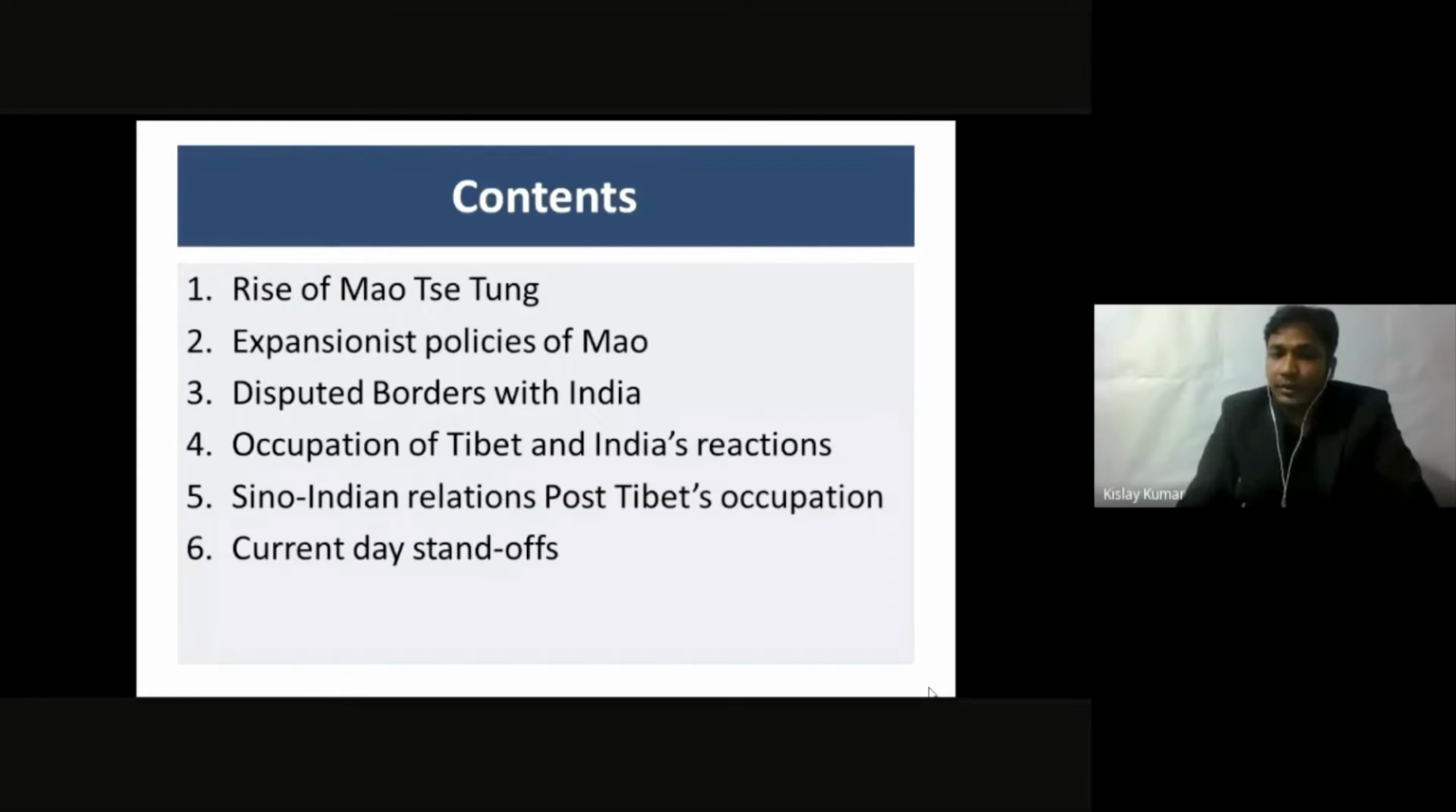The fourth topic would be the occupation of Tibet and India's reaction to it, because Tibet and India used to share borders earlier, and when China occupied Tibet, we came directly in contact with China. The fifth topic would be Sino-Indian relations post Tibet's occupation, and the last topic would be current day standoffs, meaning the conflicts between India and China at present.